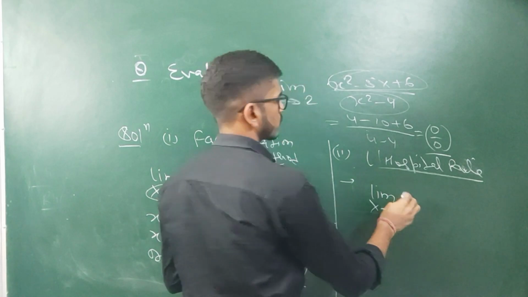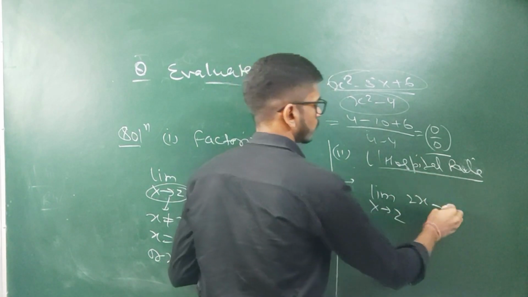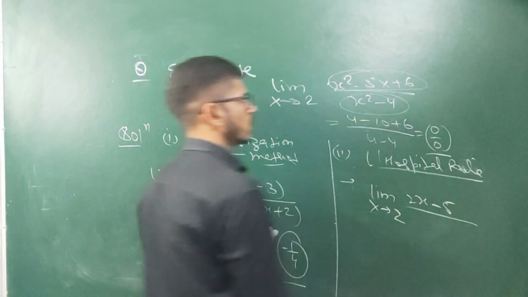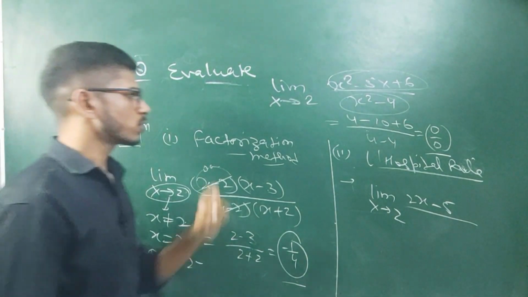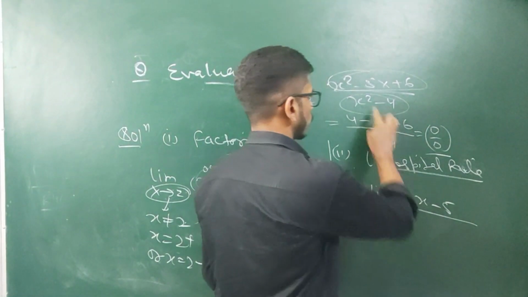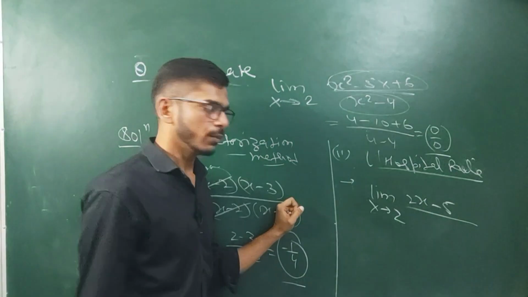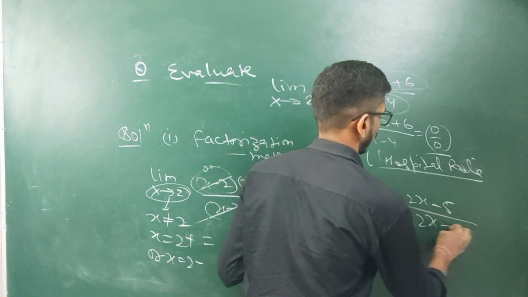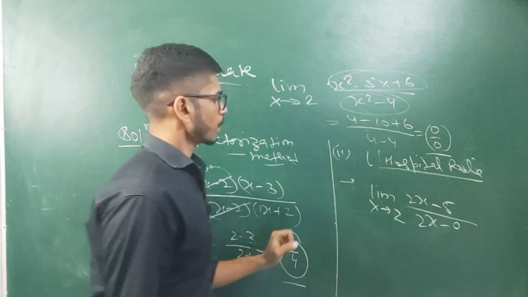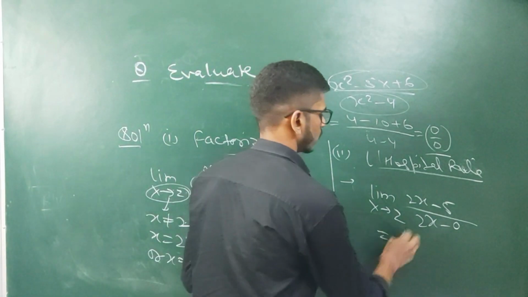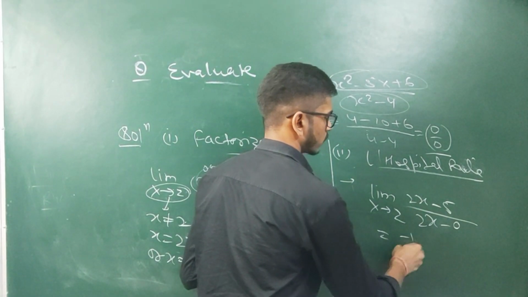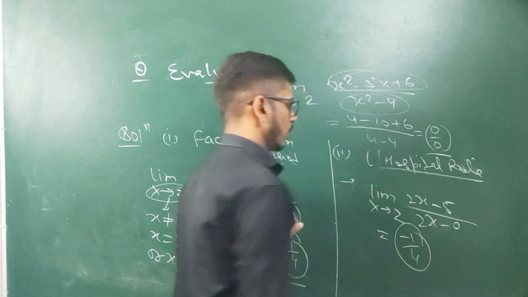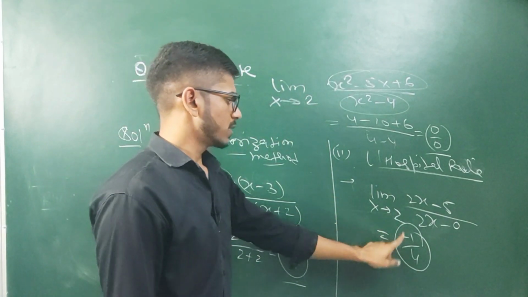The differentiation of x square will be 2x, of 5x will be 5, and of 6 will be 0, because differentiation of a constant is always 0. Similarly in the denominator, the differentiation of x square will be 2x minus 0. So if we put 2 here, we get 2 times 2 minus 5 over 2 times 2, which is minus 1 by 4. So here we are getting the answer in just a single line.